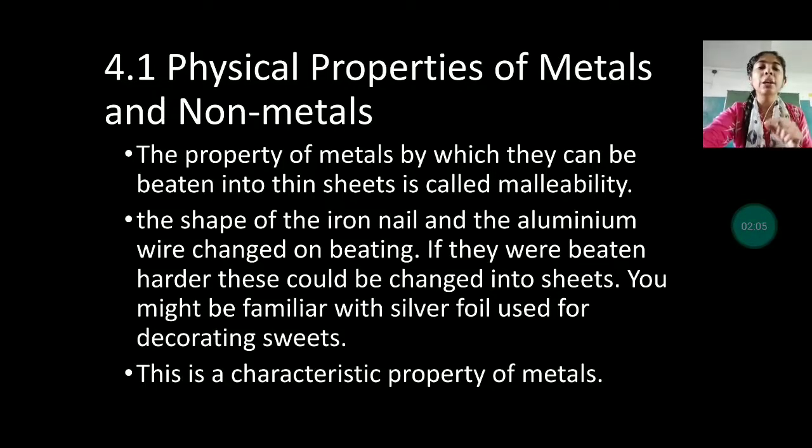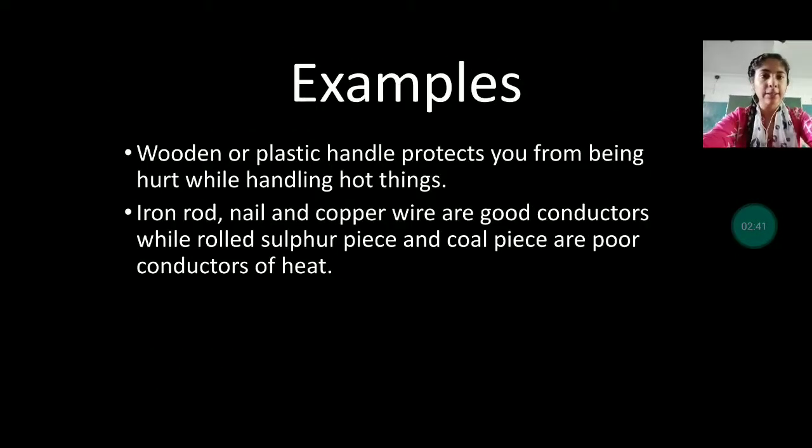The shape of the iron nail and the aluminium wire changed on beating. This is the best example. If they were beaten harder, these would be changed into sheets. You might be familiar with silver foil used for decorating sweets, as well as how we cover food with aluminium sheet. That is also a best example, which has been converted into thin sheets. This is the characteristic property of metals.